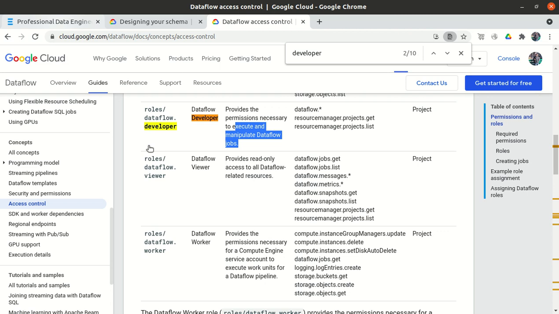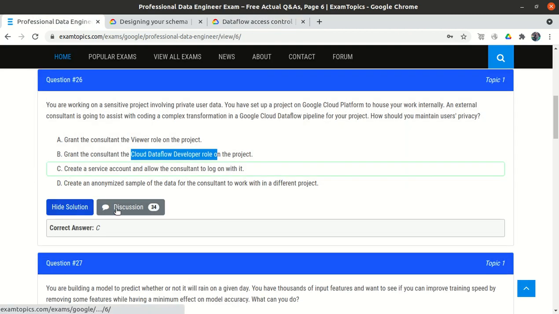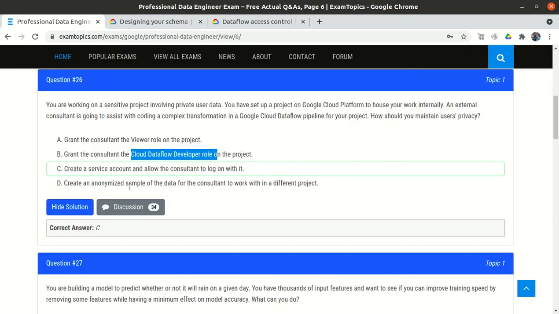So option B looks okay to me, but here it is giving option C, which is incorrect. If you go to the discussion tab, most of the people say option B, but one or two people also say option D, but we will go with option B.